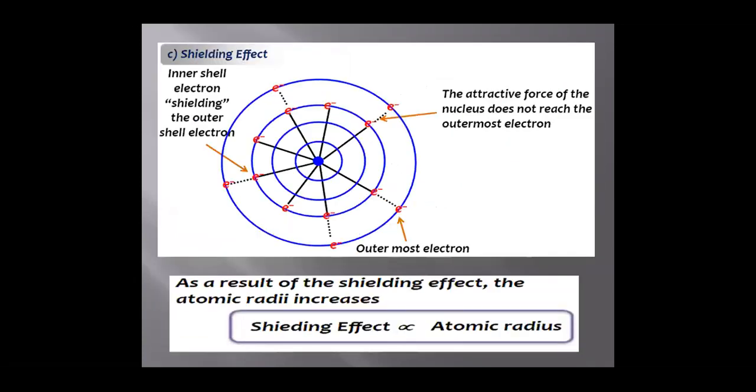Shielding effect. Friends, we'll discuss the definition later. The shielding effect also affects the atomic radius. Inner shell electrons shield the outer shell electrons. This is the nucleus and these are shells containing electrons. So the attractive force of the nucleus does not reach the outermost electron. As the shielding effect increases, the atomic radius increases. As the shielding effect decreases, the atomic radius decreases.